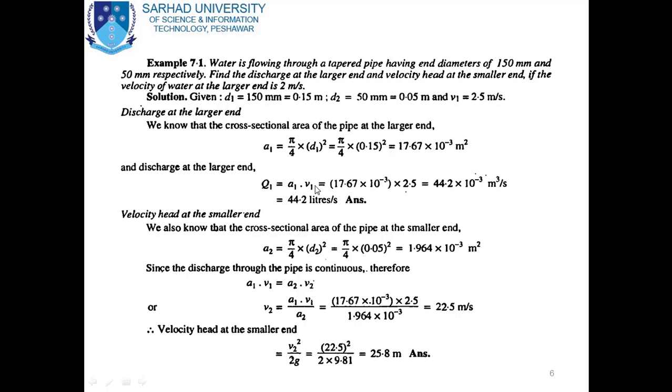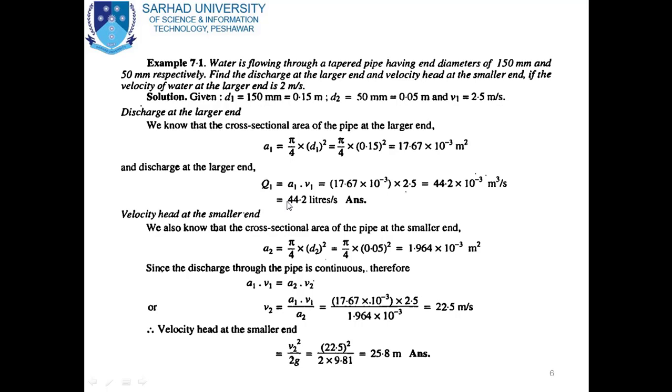This velocity is already given, which is 2.5 meters per second. Put the values, you will get the total discharge that is equal to 44.2 × 10^-3 cubic meter per second. Now multiply this value by 1000, you will get the discharge in liters per second, that is equal to 44.2 liters per second. Now to find the velocity head at the smaller end, so for that purpose we also know